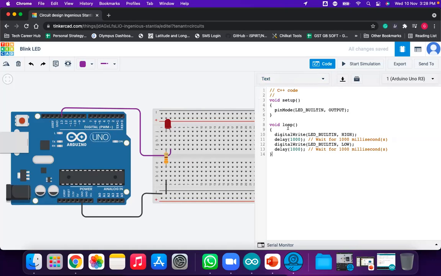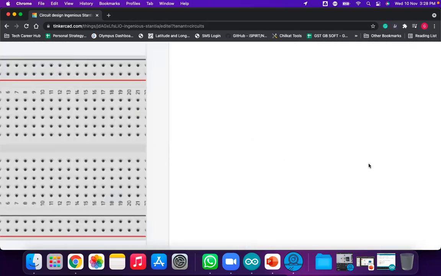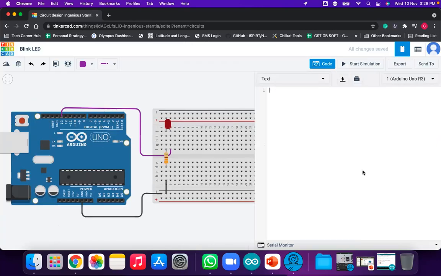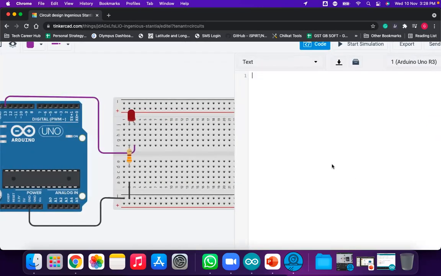Now by default, this is the program you always get when you open a new code editor for this Arduino. What you can do is erase this, delete this code, and now you can add your code, like the code I have done, constant.